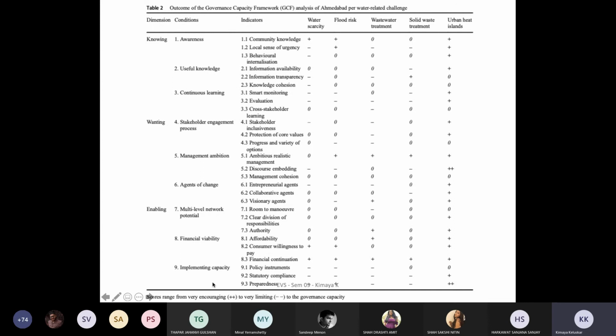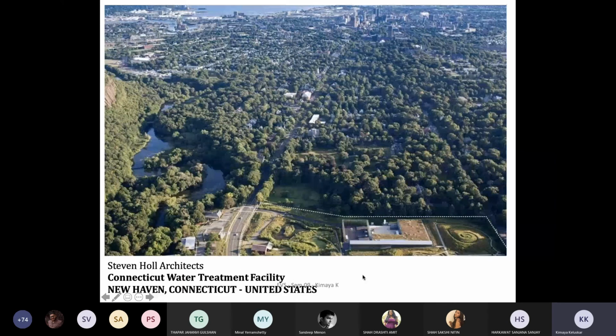There could be different frameworks which can be suggested by the monitoring body for the monitoring of this.